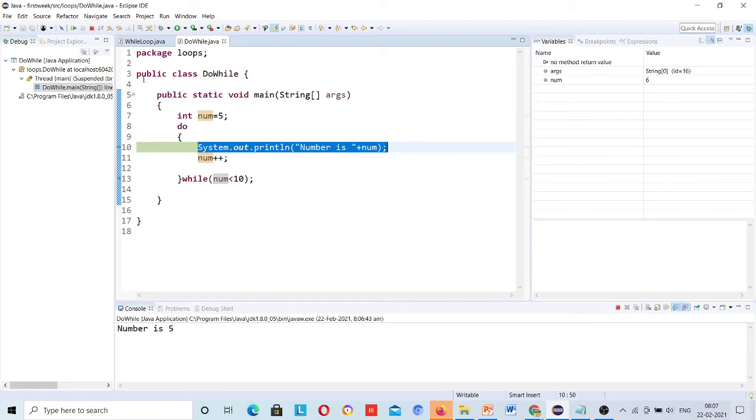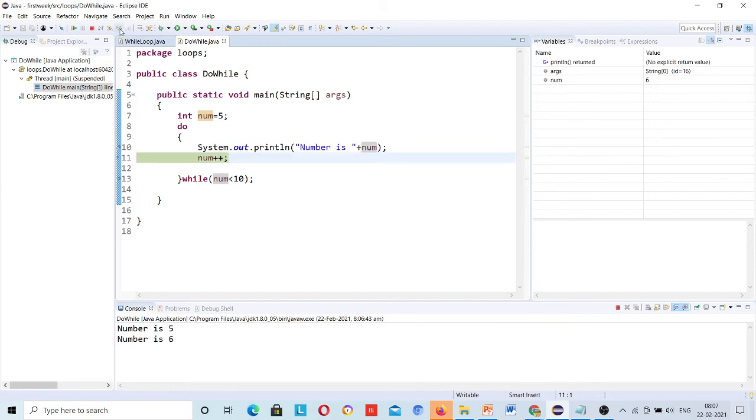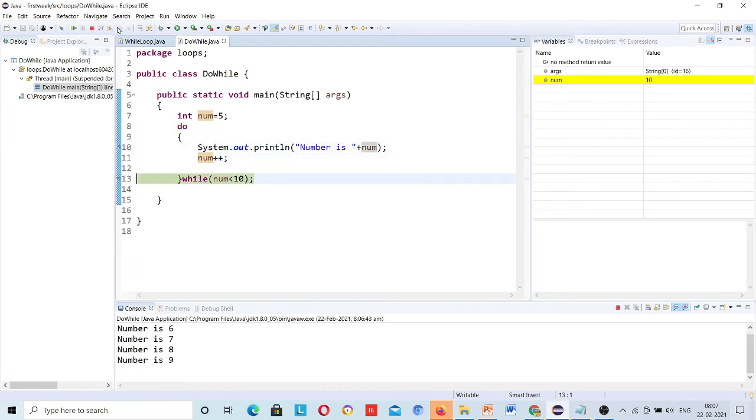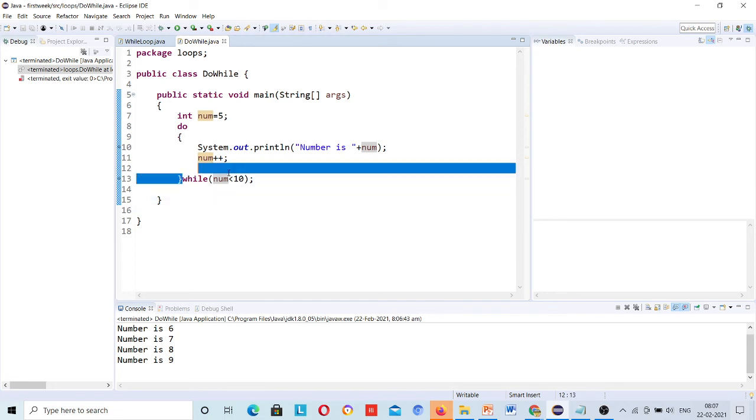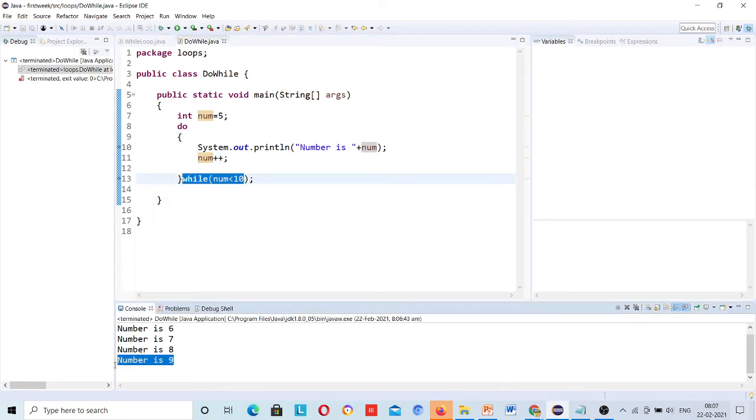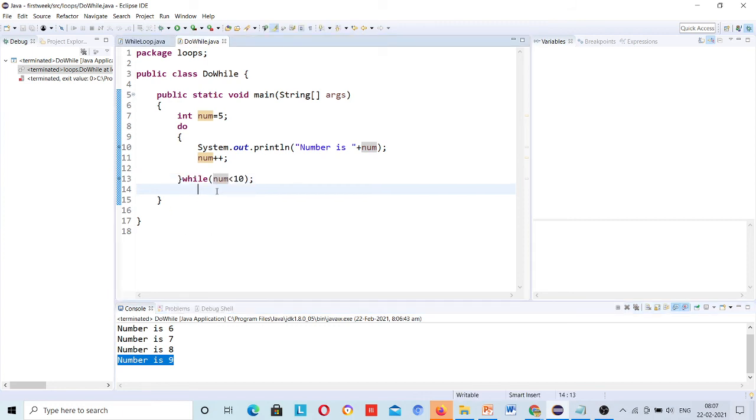Okay. Just click on this. It executed. Number is 6. Again number is 7 because this line is executed, and this way it will work. Okay. Number is 9. Now next time it will enter, see, number is less than 10, so it printed till 9. So this is your do while loop.